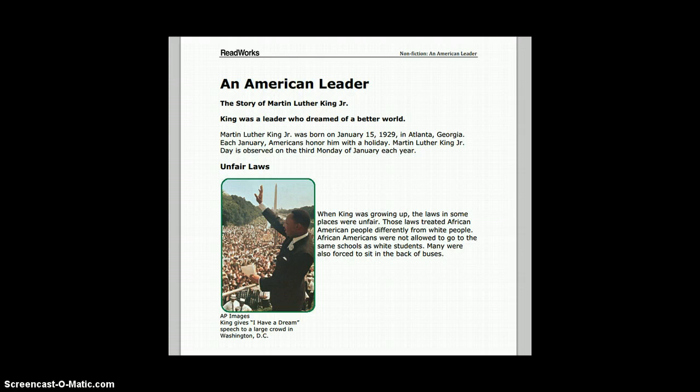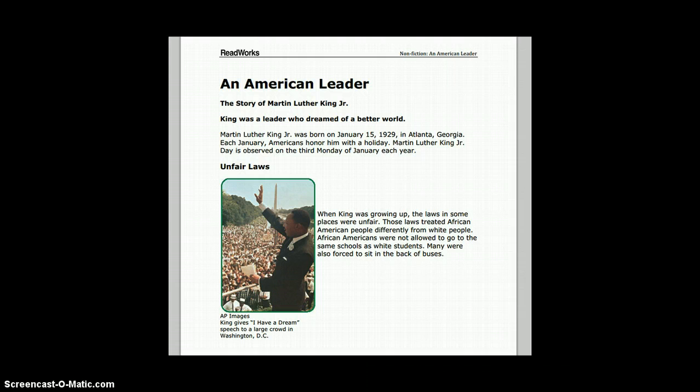In the next paragraph, when King was growing up, the laws in some places were unfair. Those laws treated African American people differently from white people. African Americans were not allowed to go to the same schools as white students, and many were also forced to sit in the back of buses.